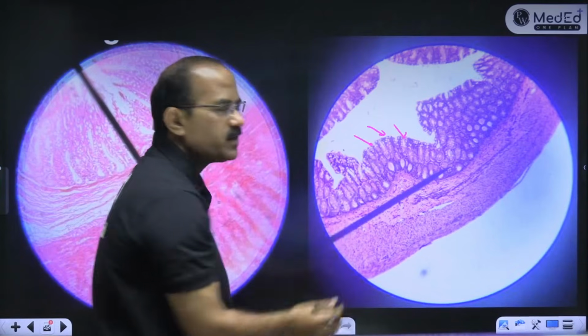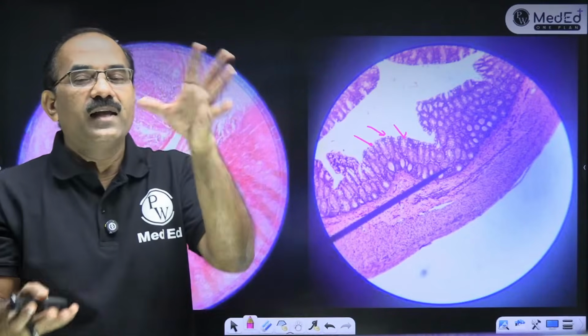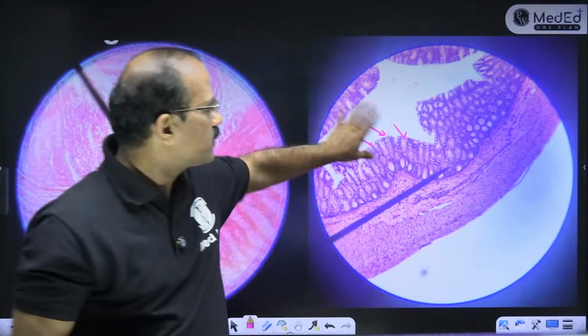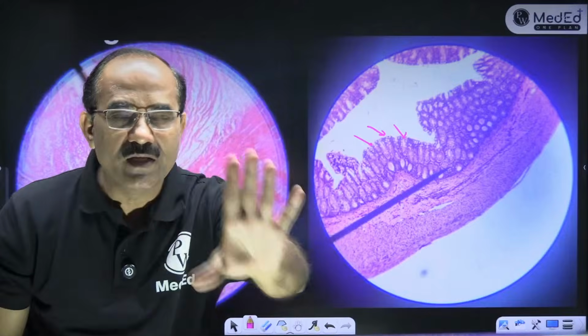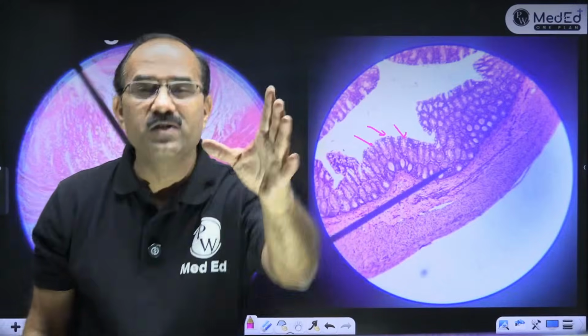Empty cells are the mucus secreting cells. These are the goblet cells. When we stain, the mucus gets dissolved and it looks empty. So plenty of goblet cells: that has to be large intestine.